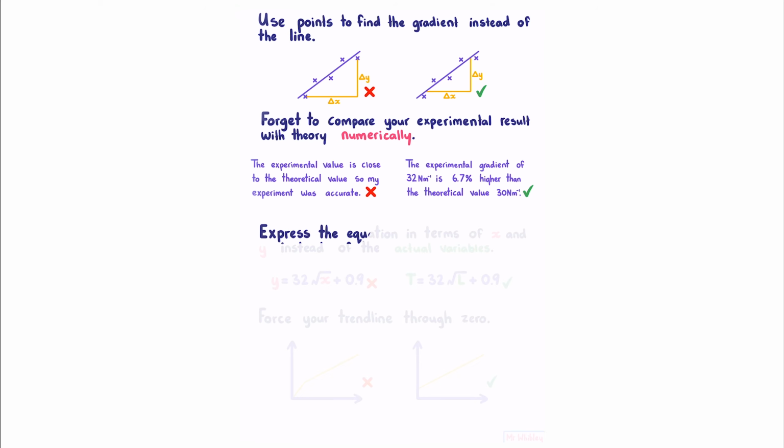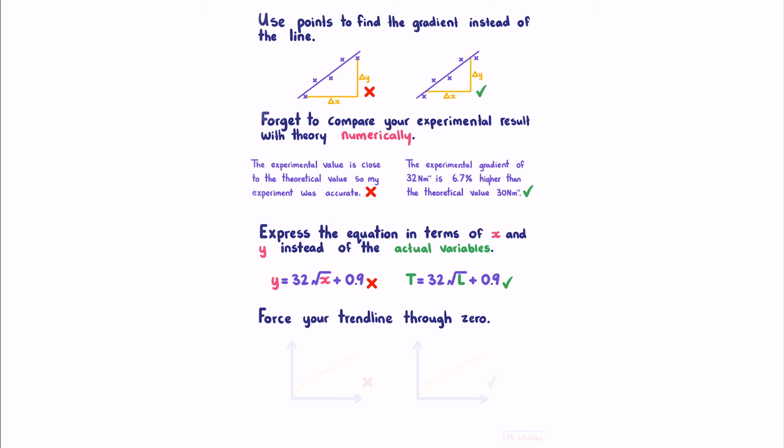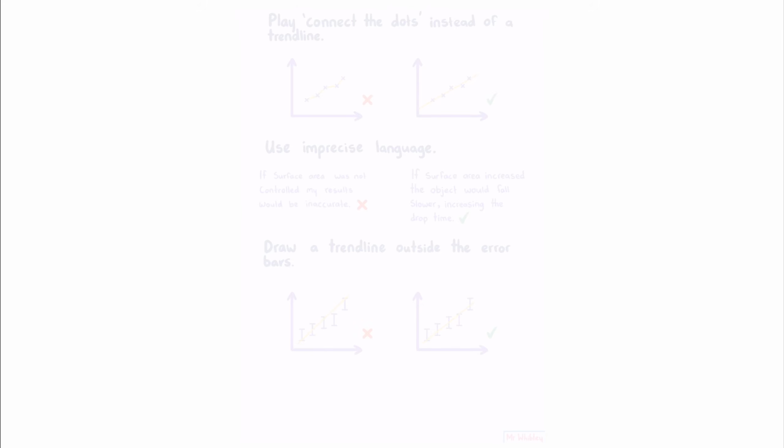If you express the equation in terms of x and y instead of the actual variables, this can prevent you from even getting a merit. Forcing your trend line through 0 is an absolute sin and is something that there is no reason to ever do. Do not play connect the dots instead of drawing a trend line, so don't do this. You should of course be doing this.